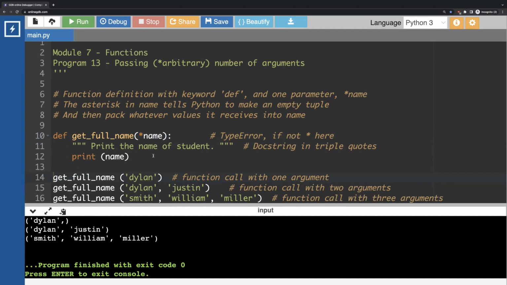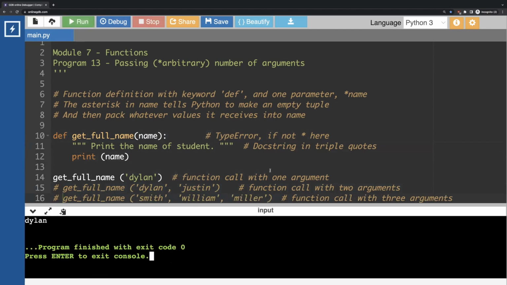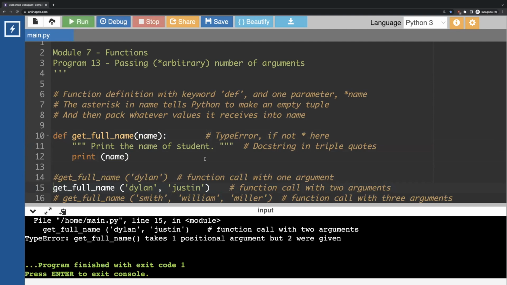The values are Dylan, Justin, and Smith. If we don't have a star and we comment out this call and pass just one argument, it's acceptable, because we have one argument and one parameter, so they match. But what happens if we pass two arguments to that parameter? Then we get a type error, because it clearly says it takes one positional argument, but we were given two, Dylan and Justin.